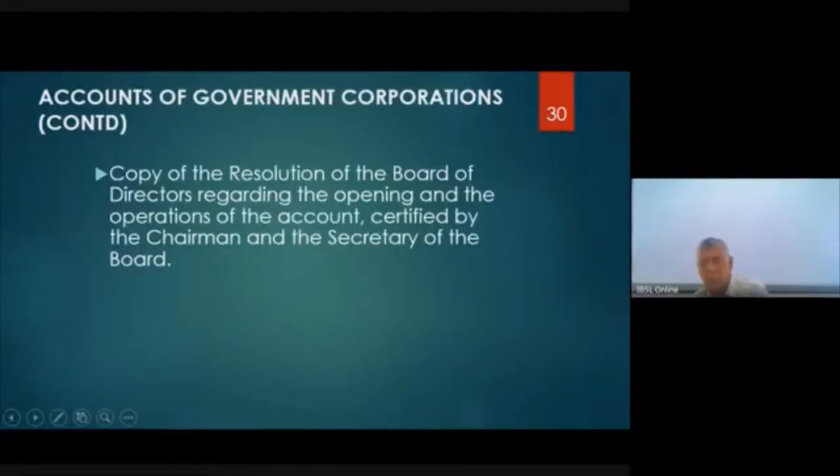Then a copy of the resolution of the board of directors regarding the opening and operating of the account, certified by the chairman and secretary of the board. Now, to open the account, you must take a decision. That decision is taken at a meeting of the board of directors, right? So you need to adopt a resolution at that meeting that you're opening an account with NDB Bank or DFCC Bank or whatever, right? And that must be certified by the chairman and secretary to the board.